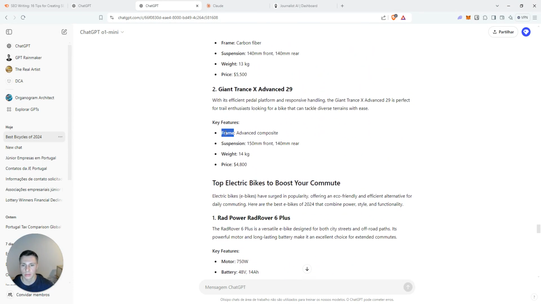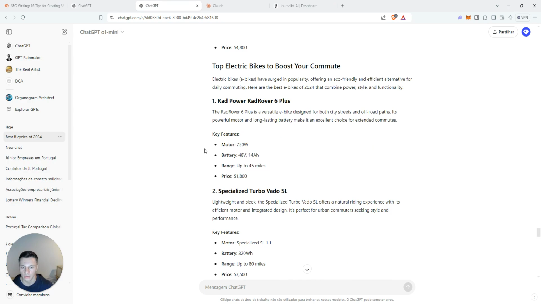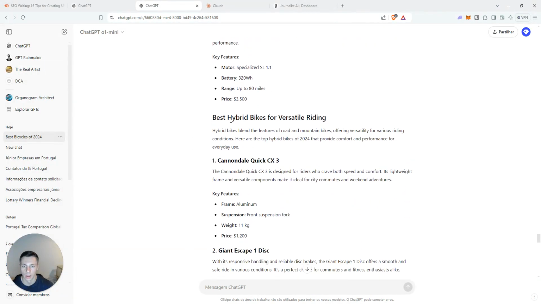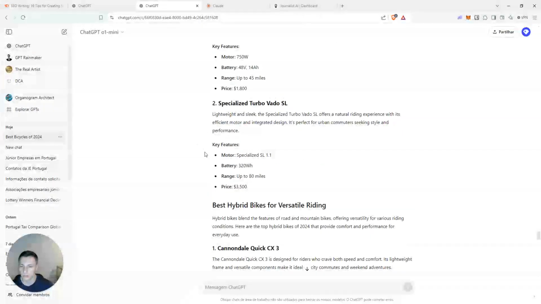Key features, it has nice visual understanding because it has titles, subtitles, and bold, which in here you only have bold here, you don't actually on the features. In here you can have bold on features as well. Now best hybrid bike, so it took different types of bike depending on the user.